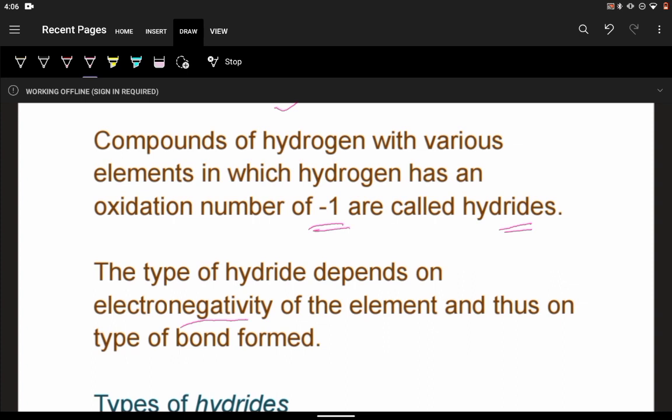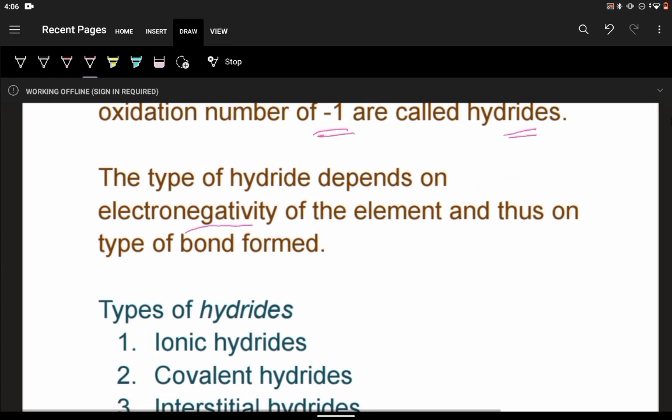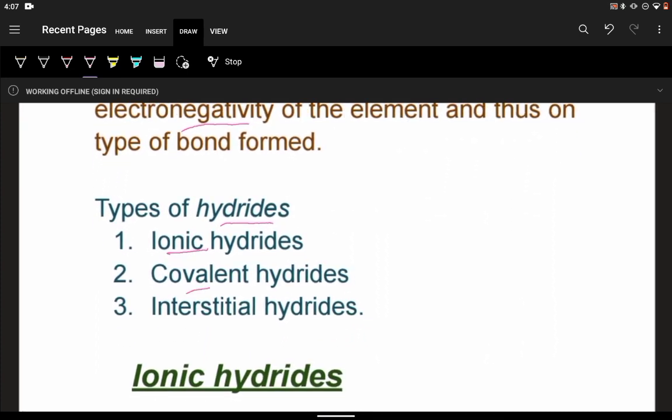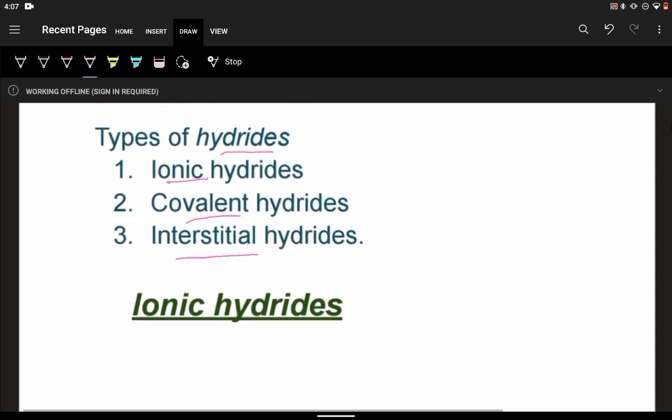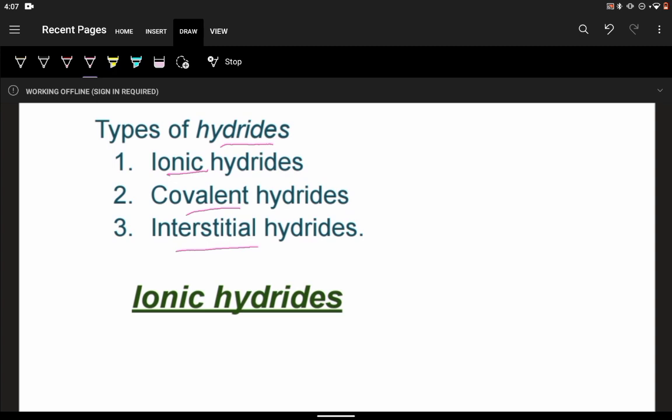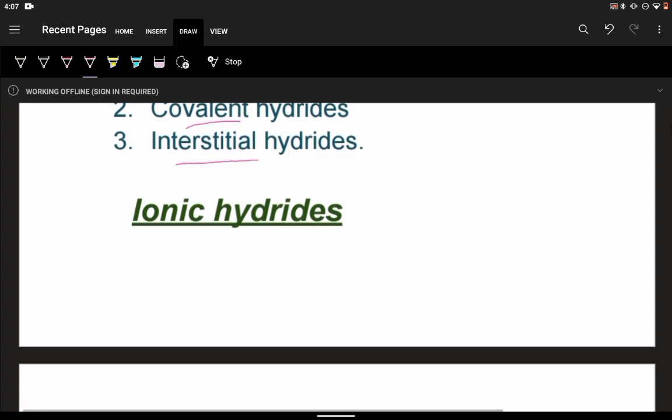Now, depending upon what type of bond is formed, which in turn depends upon the electronegativity of the other element forming the hydride with hydrogen, there are basically 3 types of hydrides. We have ionic, covalent and interstitial hydrides. Today we will be discussing in detail the ionic hydrides. In my next video I will deal with covalent and interstitial hydrides.